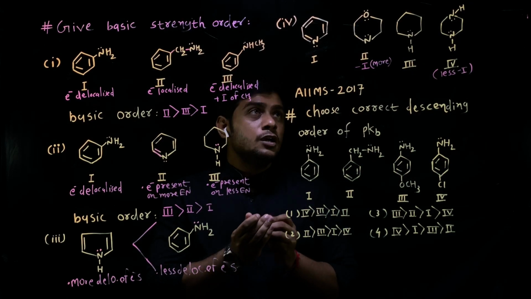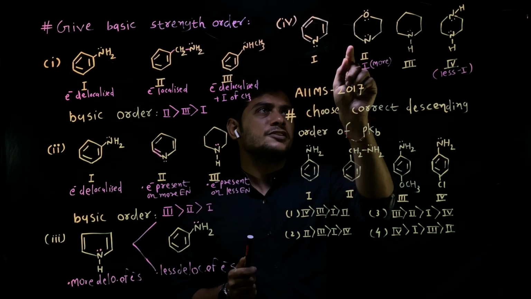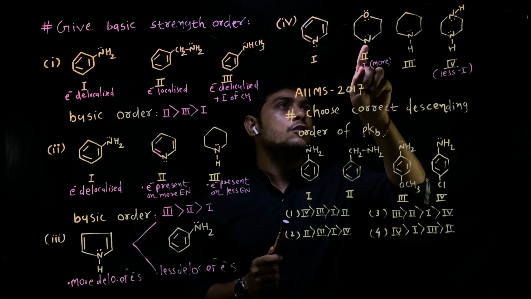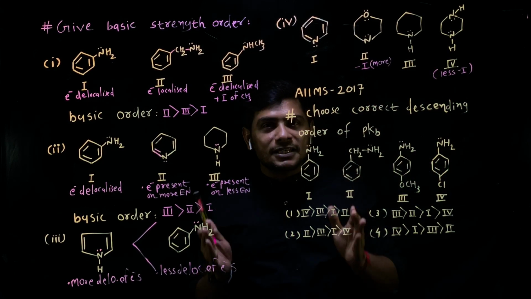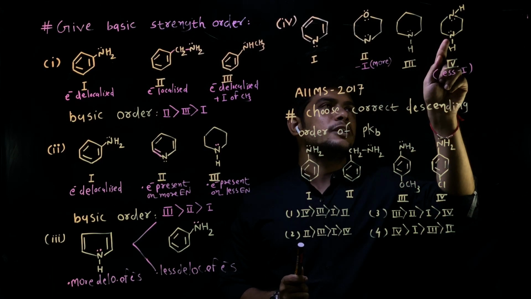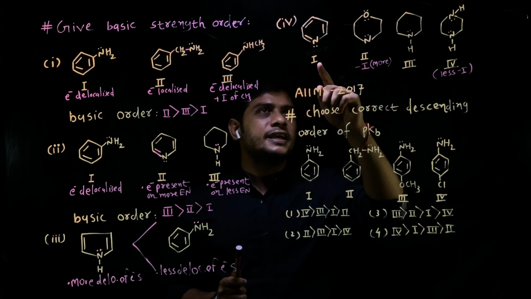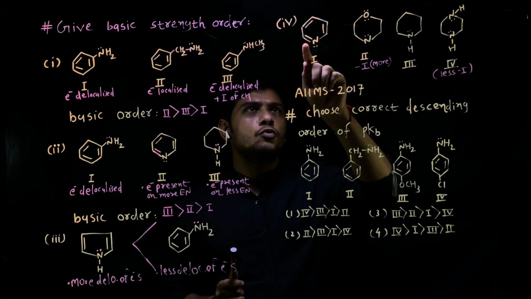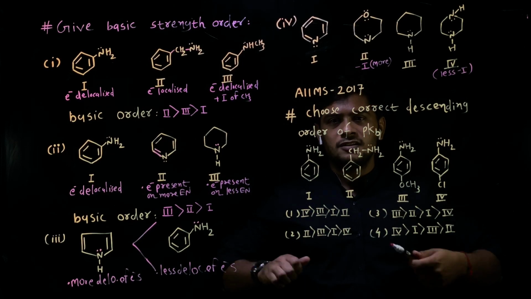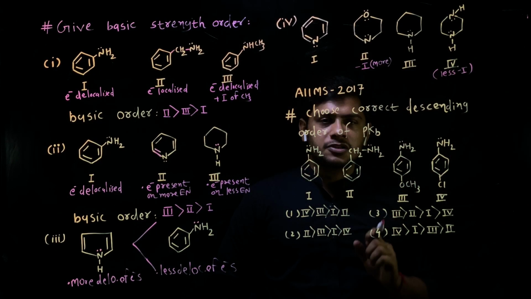Now, if we compare all these four structures, we can see that these three structures are somehow the same, unlike the first structure, because in all these three structures electrons are present on the less electronegative nitrogen atom, because this nitrogen, which contains a lone pair of electrons, is involved in a single bond, whereas in this case the electrons are on nitrogen, and nitrogen is more electronegative because of the presence of a double bond. So we can say that the basic strength of the first structure is very much less than that of all three structures.